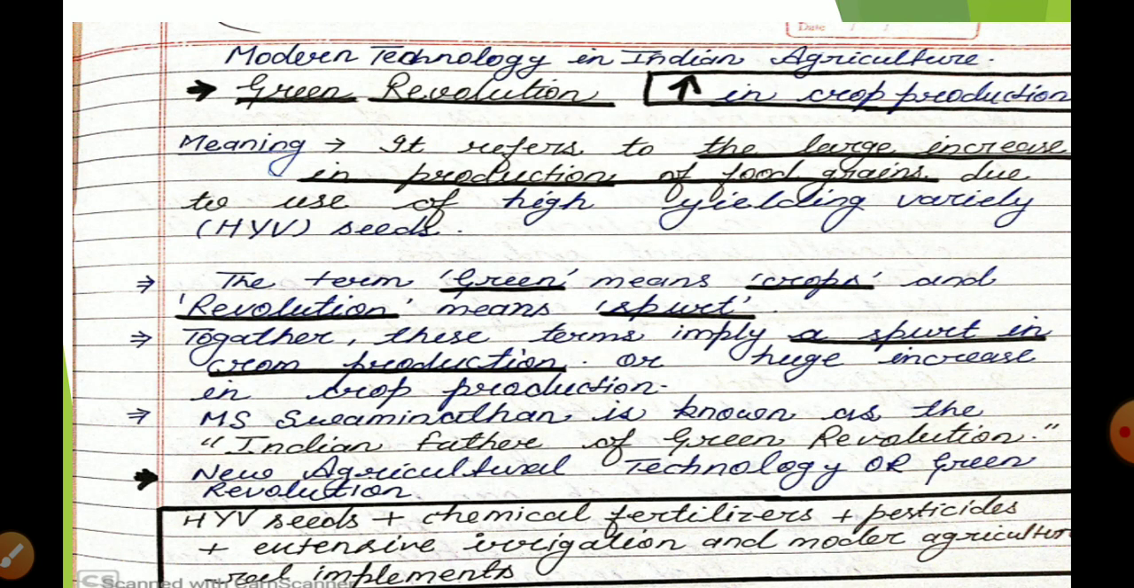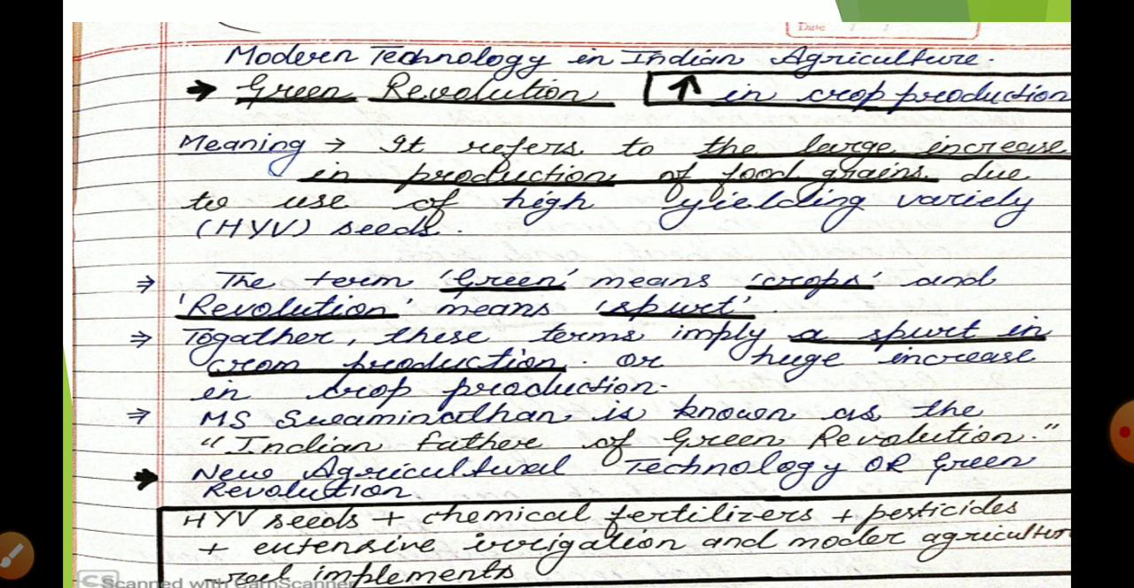Green revolution is also, we can say, modern technology in Indian agriculture. So when there is a question to write about the modern way of farming or modern technology in Indian agriculture, you are going to talk about the green revolution. Okay student, what is green revolution?